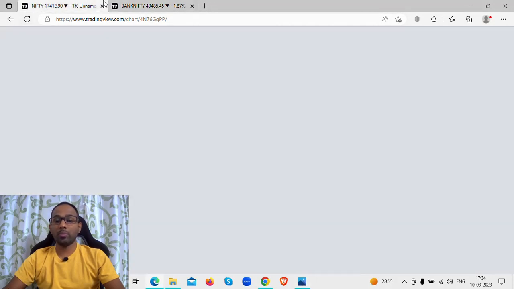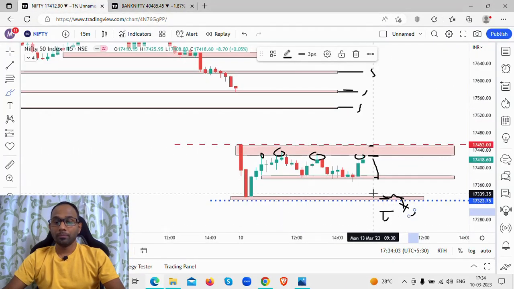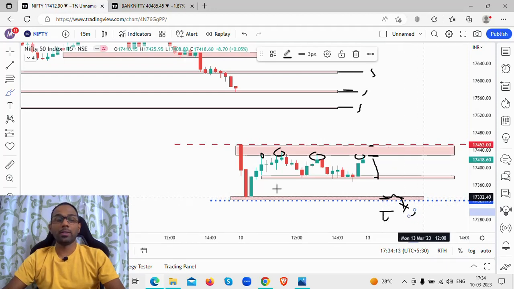Say for example, I'll go to Nifty. Suppose there is a gap down opening to the 17,325 level. If there is a gap down opening here, and if there is buying coming in around this particular zone, and I have a good risk to reward ratio trade to be taken, what I'm looking at here is the 17,330 level.